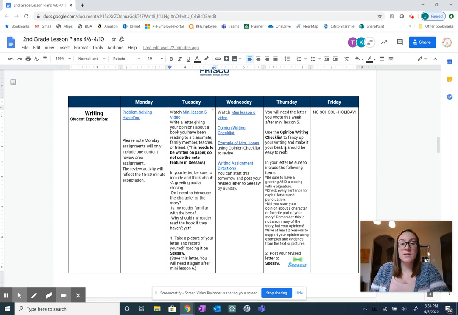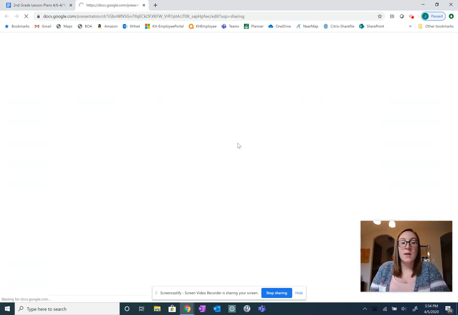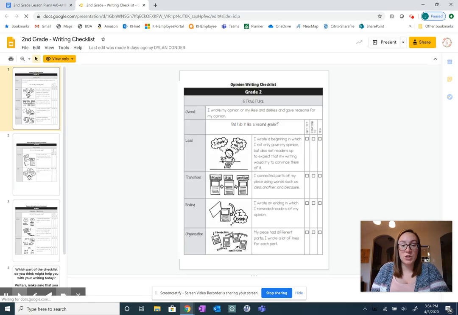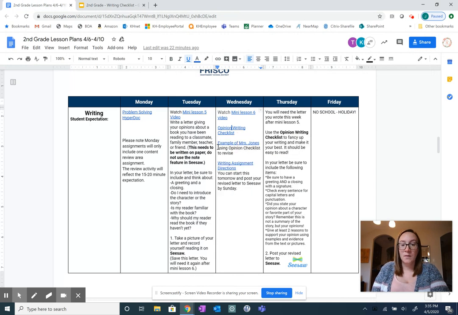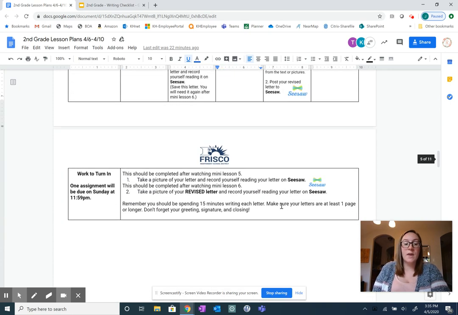On Thursday, they're going to take their letter from Tuesday that they wrote on the piece of paper and they're going to revise it. This opinion checklist that you can click on is where they can actually use questions to ask themselves, did I include everything that I need to in my letter? Once they are done with that, they can use crayon, colored pencil, or a pen to revise their writing, and they can upload that to Seesaw, or they can write a whole new letter where they rewrote what they wrote on Tuesday using the revising. Make sure that they take a picture of the revised letter from Tuesday and upload that to Seesaw.